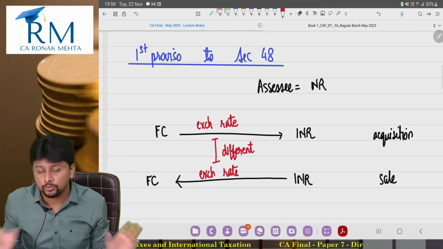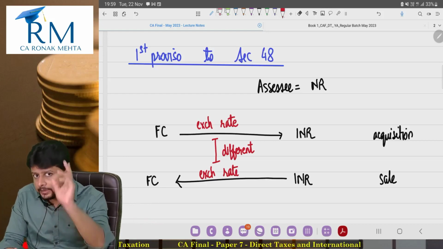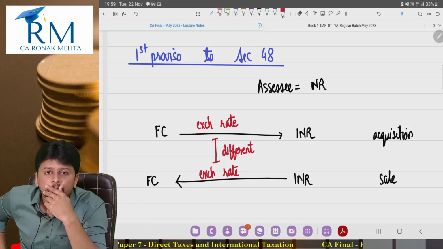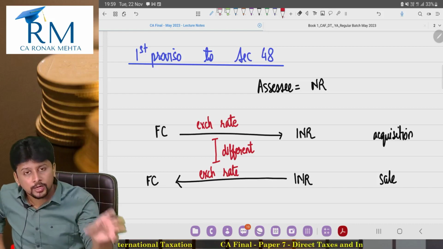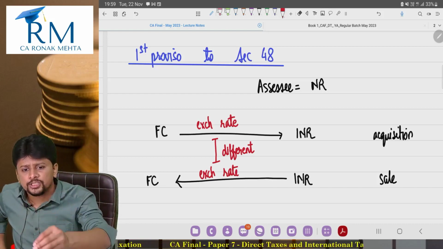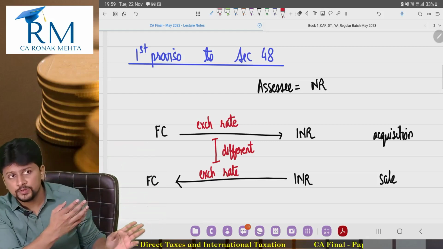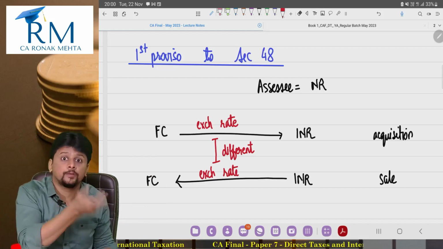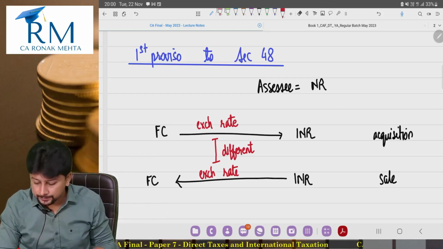I'm not worried about that. Suffer would be a wrong word, but this non-resident is going to be impacted by the foreign currency fluctuations. He brought the foreign currency into India when the exchange rate was, let's say, 62. When he took it back at the time of sale, 62 could have become 72, or 62 could have become 52. So he is affected by foreign currency fluctuations.